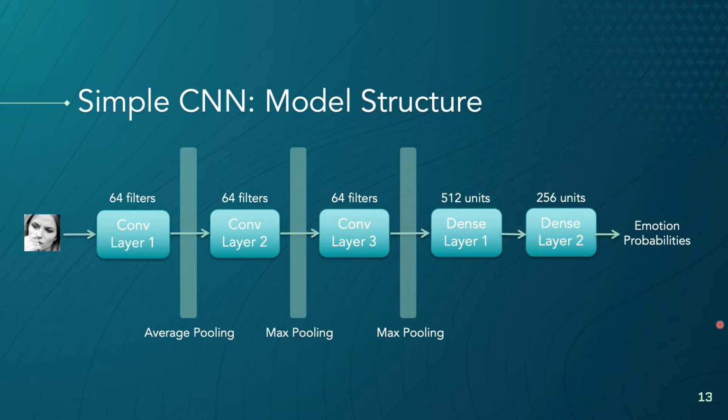Out of the parameter variations we tested for this model, we found that the model achieving the highest validation accuracy had 3 convolution layers, 64 filters for each of those layers, and 512 and 256 units for the first and second dense layers respectively. This is the final architecture for the simple CNN, which we use to evaluate the test set for the FER2013 dataset, as well as the MSFDE dataset.